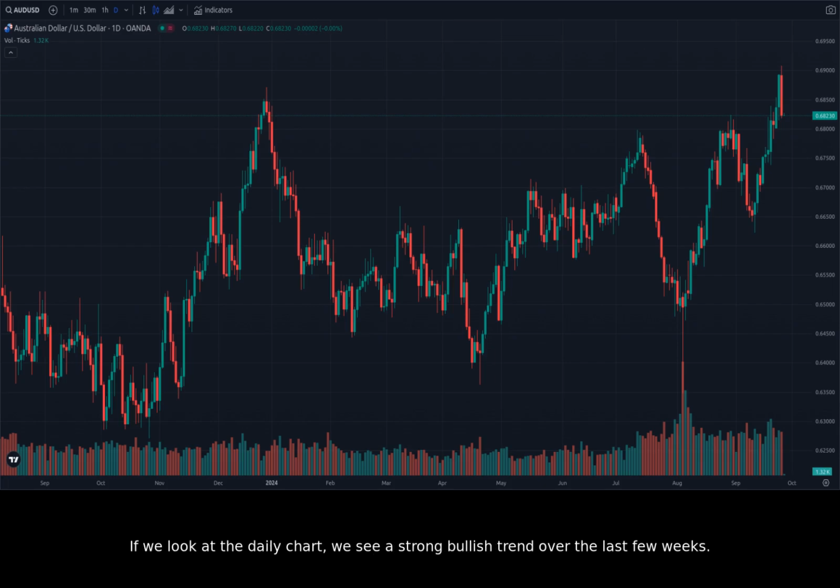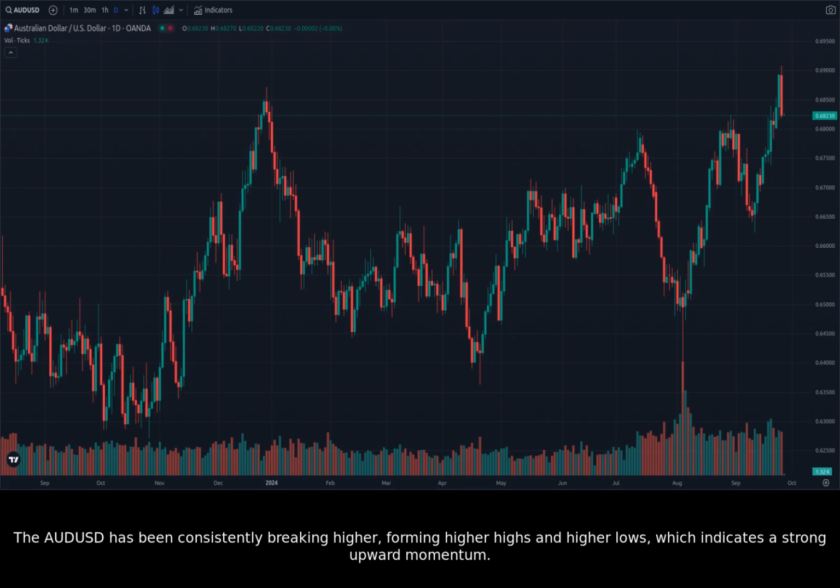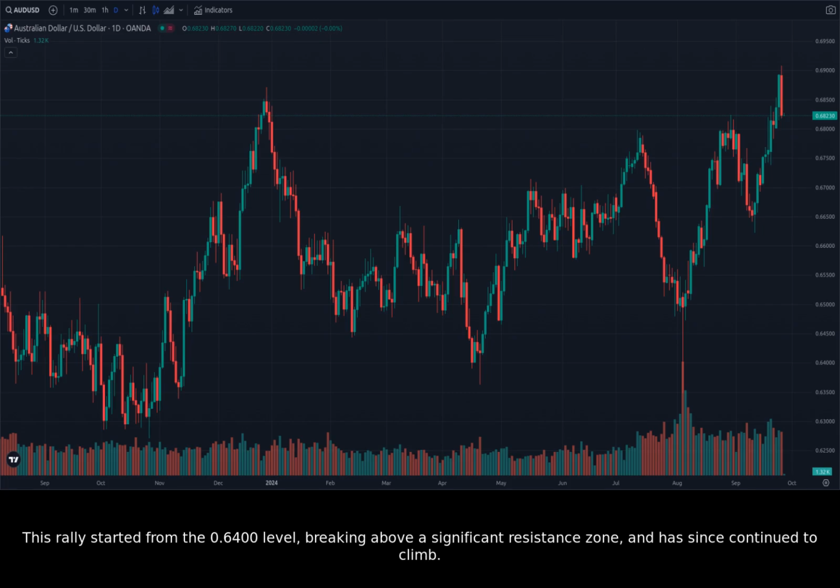If we look at the daily chart, we see a strong bullish trend over the last few weeks. The AUDUSD has been consistently breaking higher, forming higher highs and higher lows, which indicates a strong upward momentum. This rally started from the 0.6400 level, breaking above a significant resistance zone, and has since continued to climb.